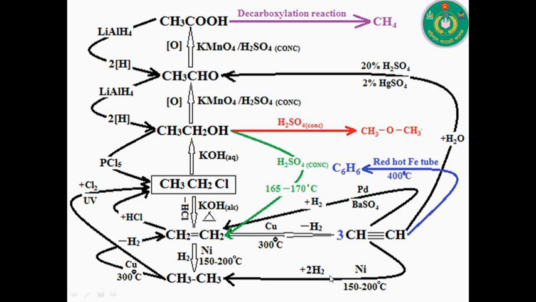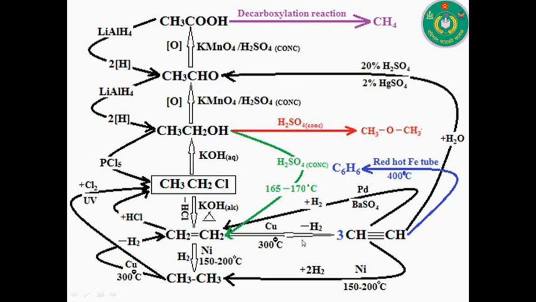Next, for the elimination of hydrogen from a compound, in this case copper at 300 degrees Celsius may be used. You can also use silver as a catalyst at 600 degrees Celsius.